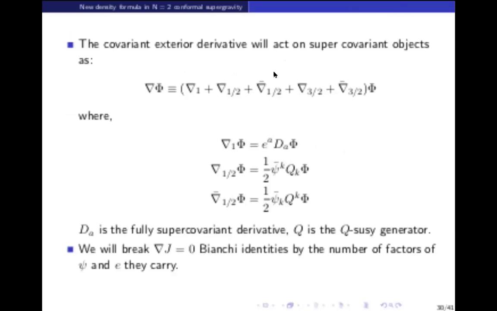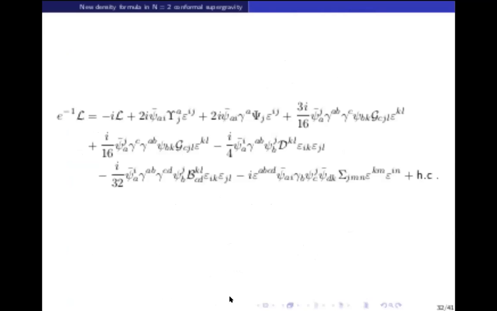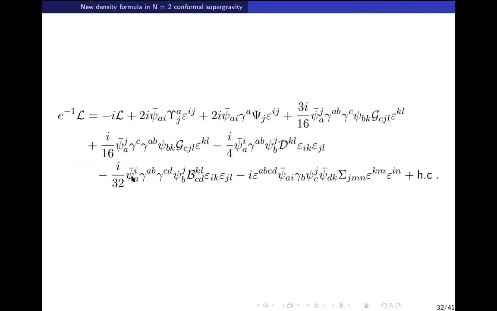All those terms have to cancel among each other, which will give some conditions on these composites. For example, this AAB IJKM can in general appear in the transformation of this field, but it won't appear. It is set to 0, and you keep doing that and you get a new density formula.